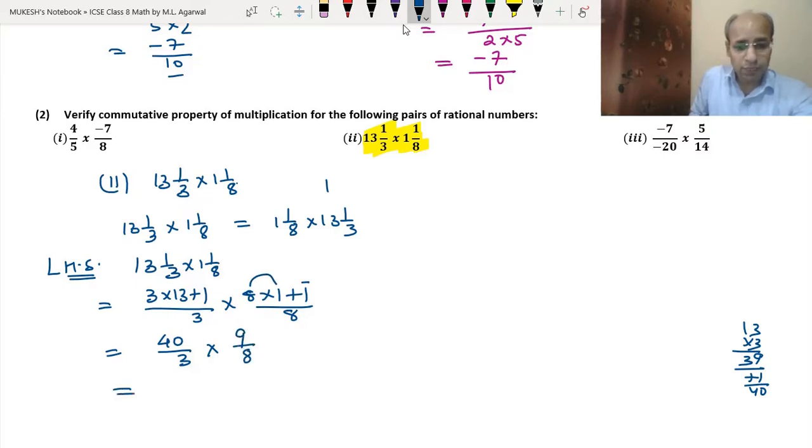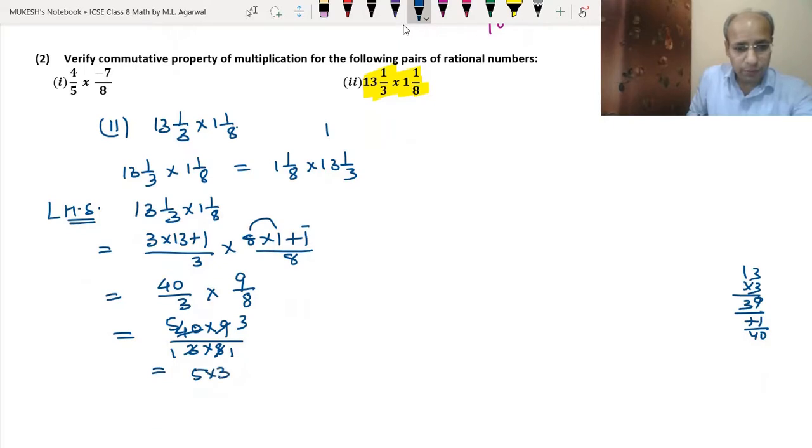So now we will multiply the numerator with the numerator and denominator with the denominator. Here we can reduce them. Both 3 and 9 can be divided. 3 1 is 3, 3 3 is 9. And 8 and 40 can also be divided. 8 1 is 8, 8 5 is 40. So we got the answer 5 into 3 upon 1 into 1. So we got 15 upon 1, which is equal to 15. That is the answer.